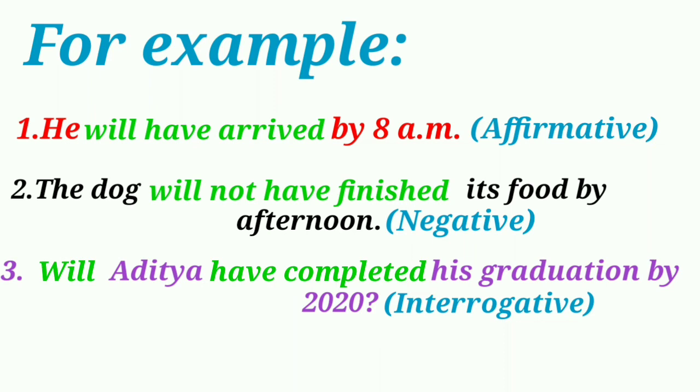So the future perfect tense is formed with will, then have, then past participle form of the verb. The negative is formed by placing not after will. The interrogative is formed by placing will before the subject. The structure of the future perfect tense is will, then have, then past participle. It does not change with the person or number of the subject.